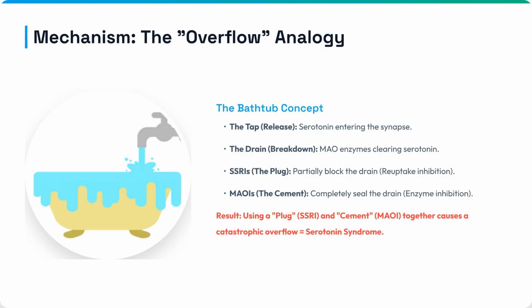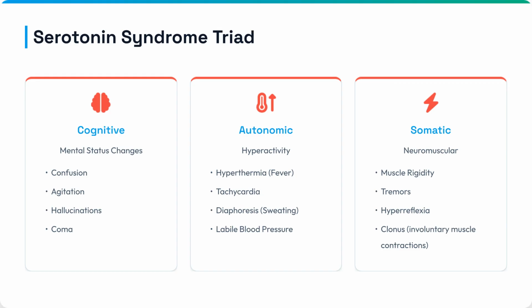SSRIs partially block the serotonin drain, while MAOIs completely seal it. Using both simultaneously causes a catastrophic overflow of serotonin. Serotonin syndrome is characterized by a triad of symptoms.